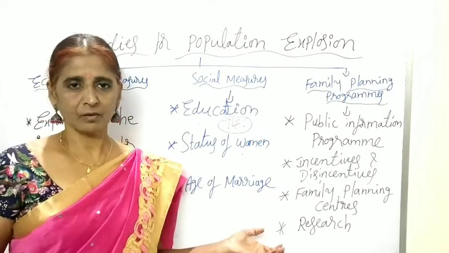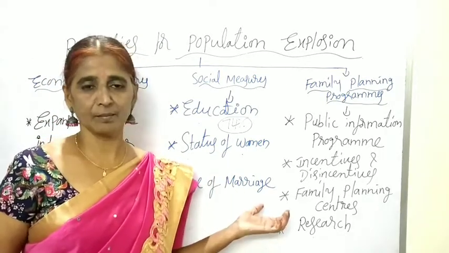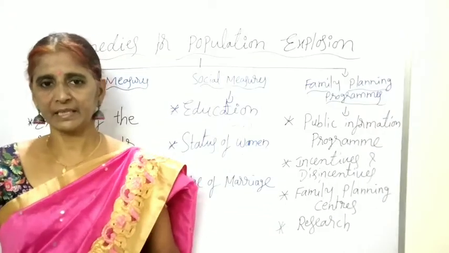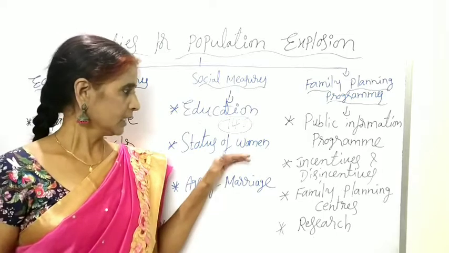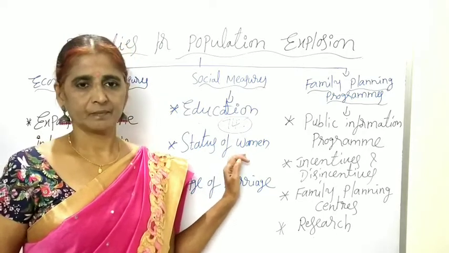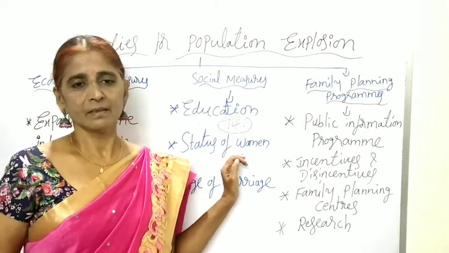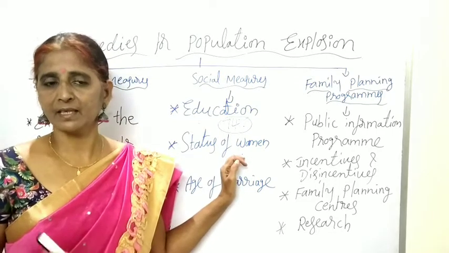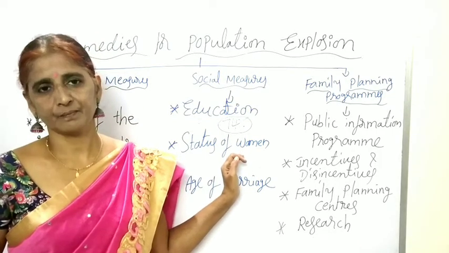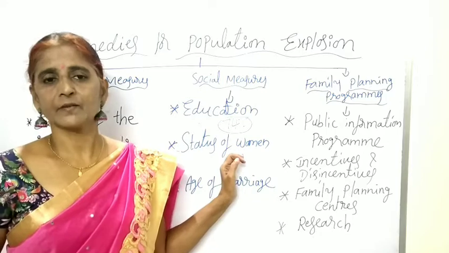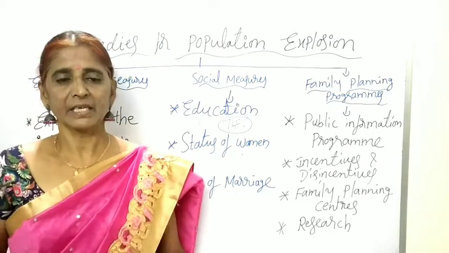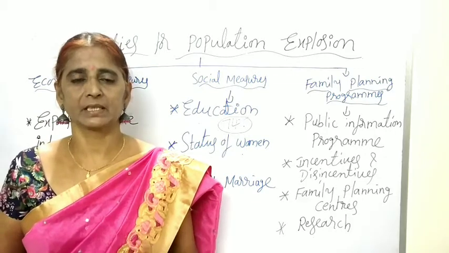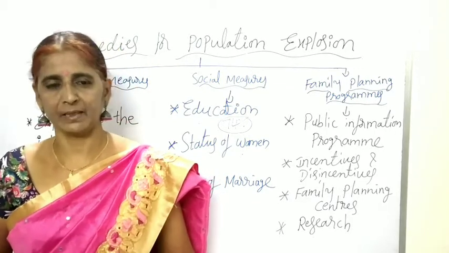In the work also, by doing the same work as the male, the female is not getting equal salaries. And in the rural areas, women do not have a chance to decide the family size also. She is exploited by the men and she does not have any right to take her own decision regarding the size of the family.